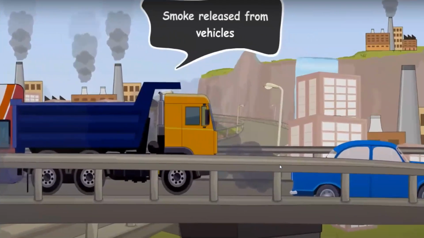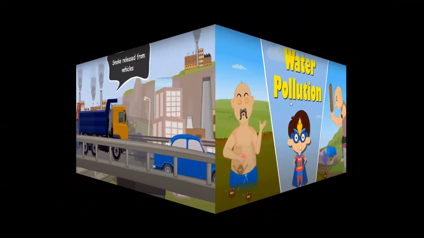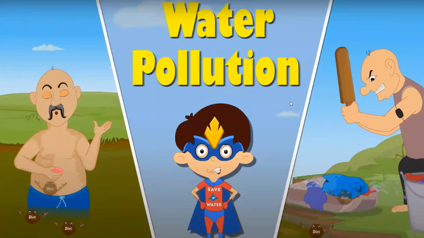And also smoke released from cars or vehicles in general. So this is another reason for what? For air pollution. And that is what I need you to know about air pollution. Now let us see the water pollution, the second type of pollution.